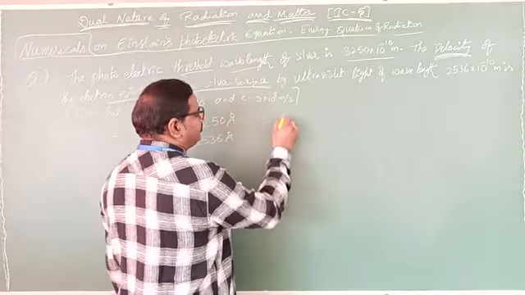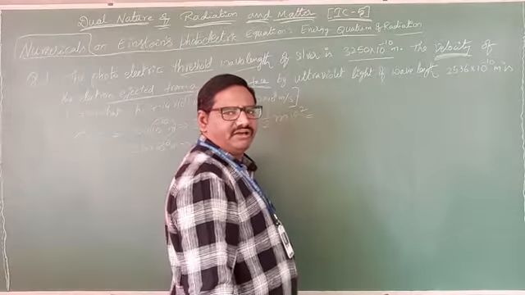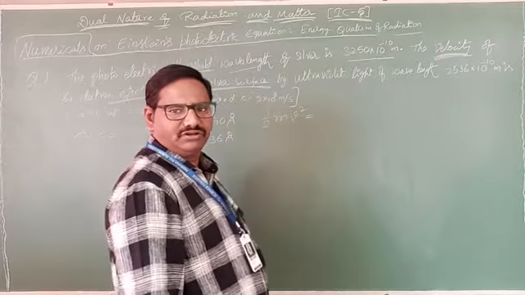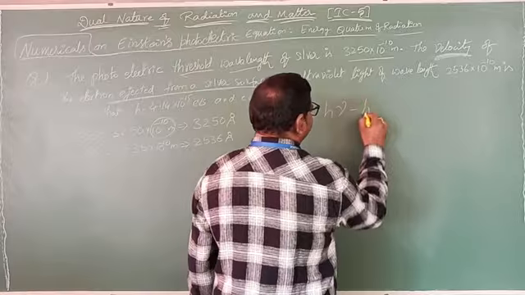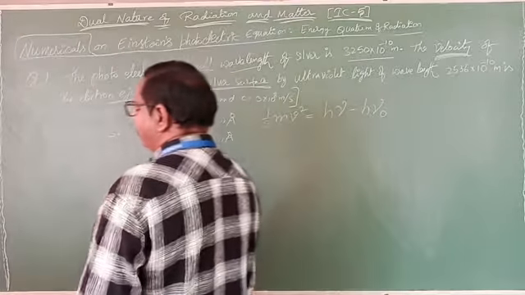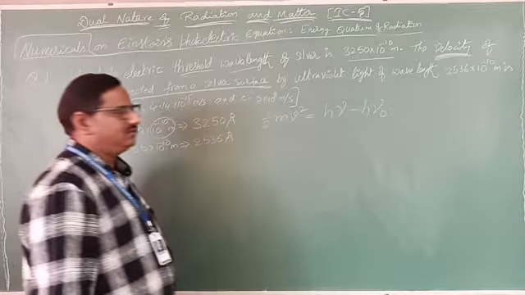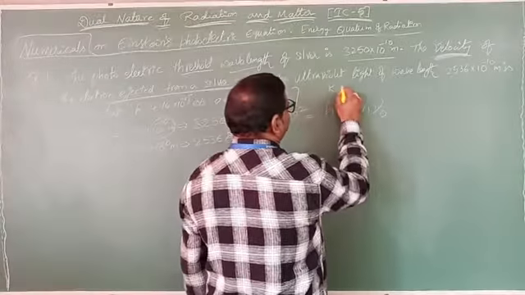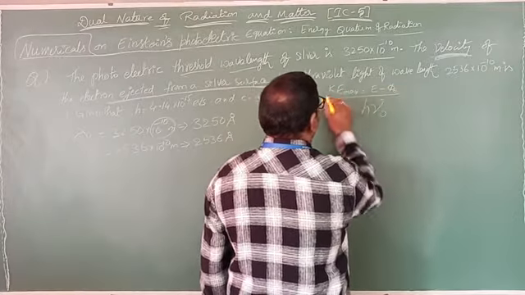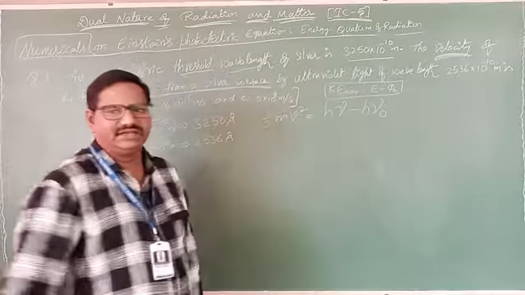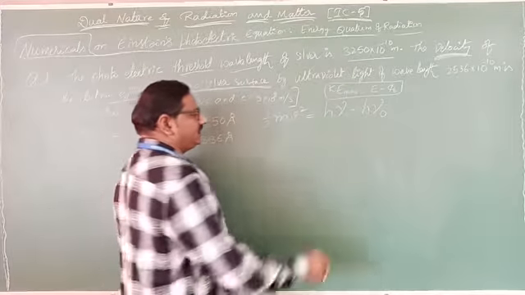Kinetic energy maximum, that means half mv square, equals E minus phi naught. That means h nu minus h nu naught in terms of threshold. Previously we already wrote this one: K maximum equals E minus phi naught, or phi. We will write like this, that's why I wrote like that. Now, in terms of lambda, how can you convert this one?